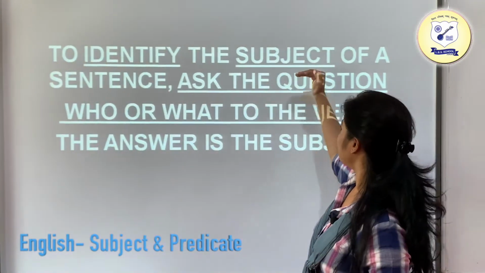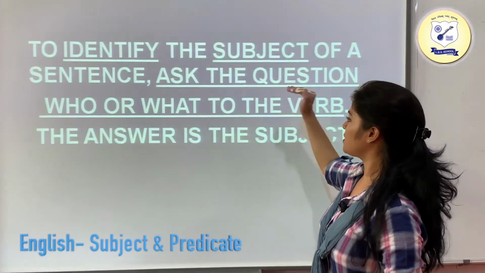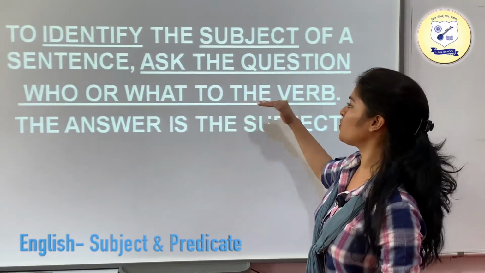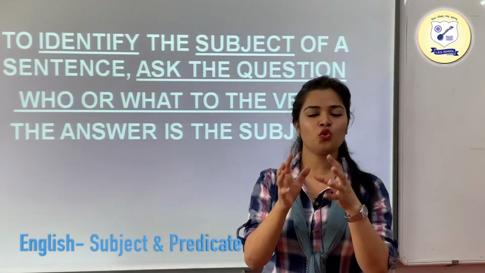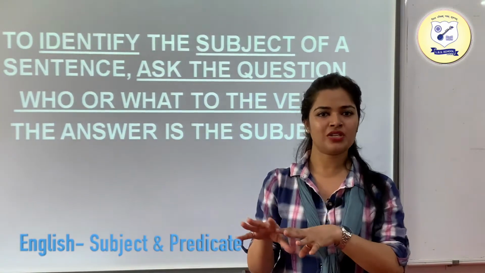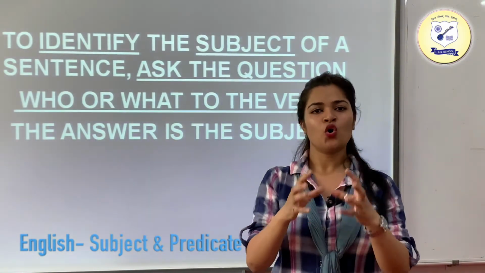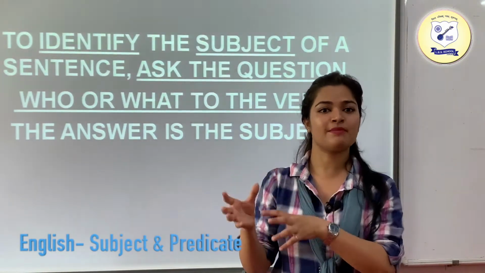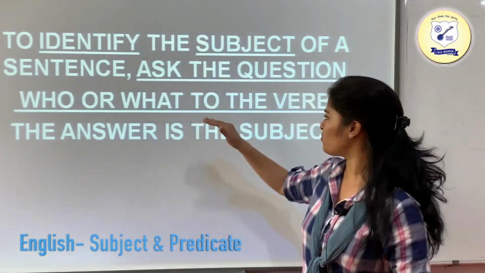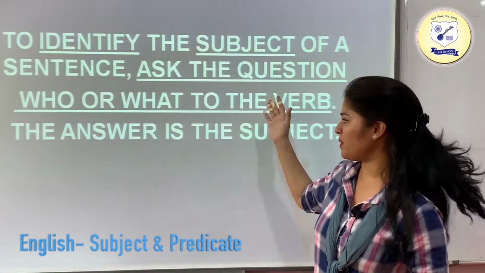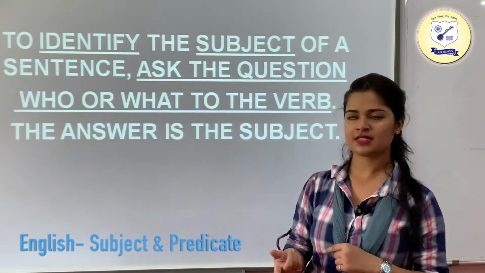To identify the subject of a sentence, ask the question who or what to the verb. If you want to know what the subject is in a particular sentence, just ask who or what the sentence is about, with respect to the verb. The answer will be your subject.